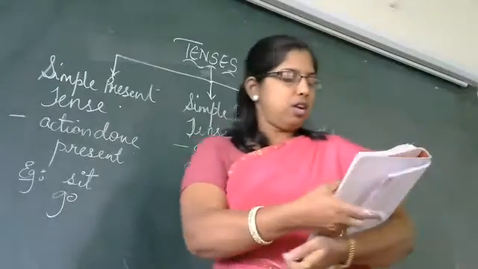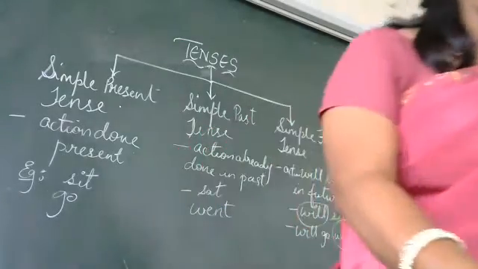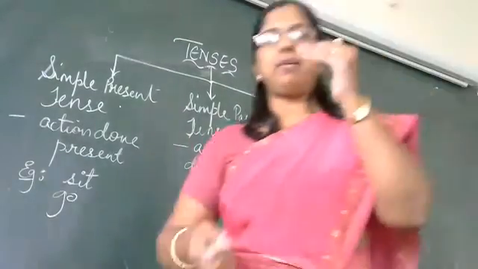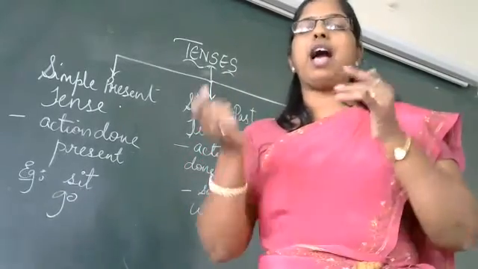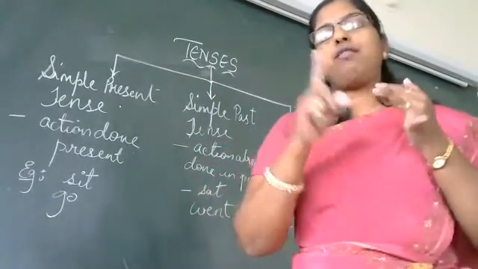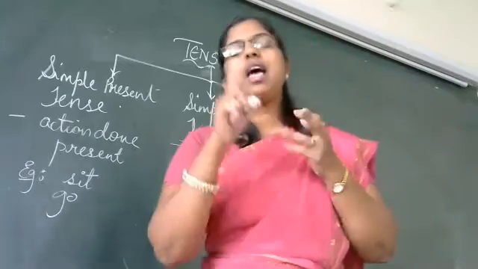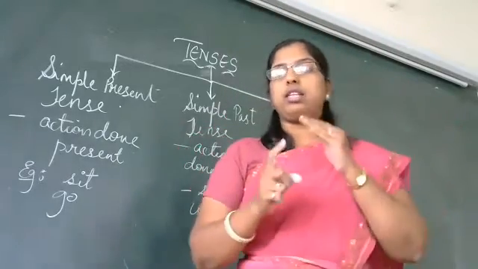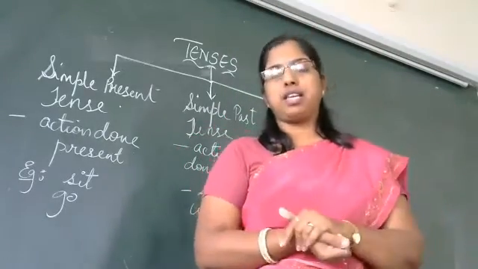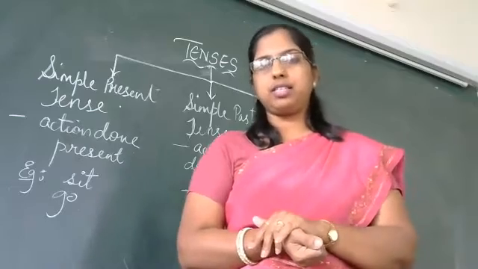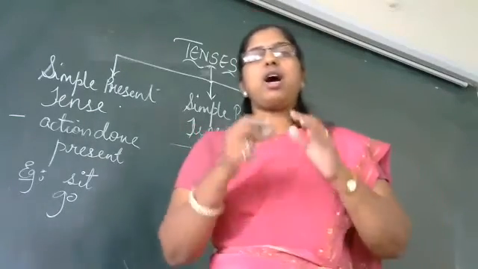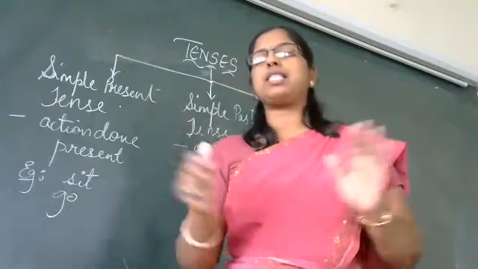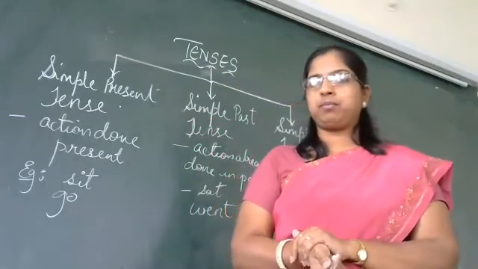Understood? Now, there are again three types of sentences in the simple present tense. We have affirmative sentence, negative sentence, and interrogative. This we have already learned in our previous class. Types of sentences. Did we learn? Yes. Affirmative sentences are positive sentences, just a plain statement which is made.